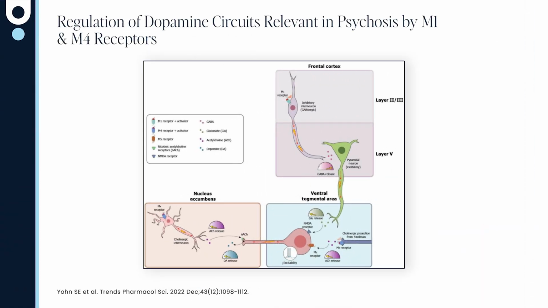How does muscarinic agonism work as an antipsychotic? With the M1/M4 stimulation, there is a top-down and bottom-up antipsychotic effect. Let's talk about the bottom up first. The M4 receptor is an autoreceptor, as I mentioned. When it's stimulated, you're decreasing acetylcholine.